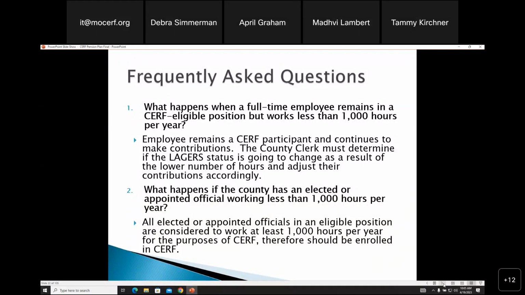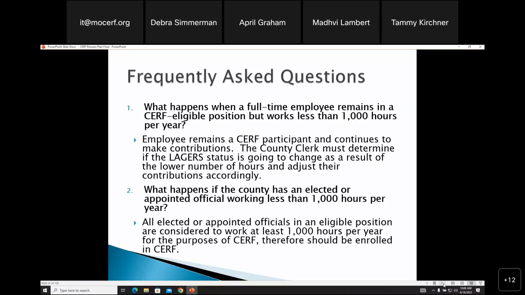We don't want you all to get frustrated and then every time you see SERF paperwork, cringe because you have no idea, especially if you're newer. We would also be happy to meet with you, whether you come here or we come there. If it's only for the clerk's office or whoever does payroll, it's easier if you come here because we can go through things better on our system than we can at your office. But we are willing to help any way we can, and we would much rather you feel comfortable doing what you need to do for SERF than being frustrated with us.